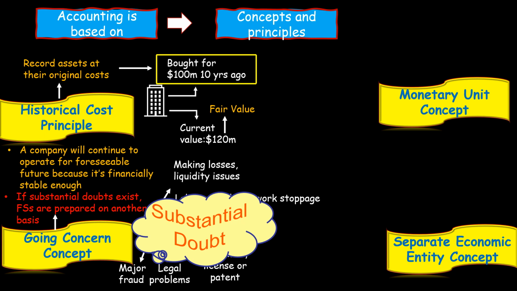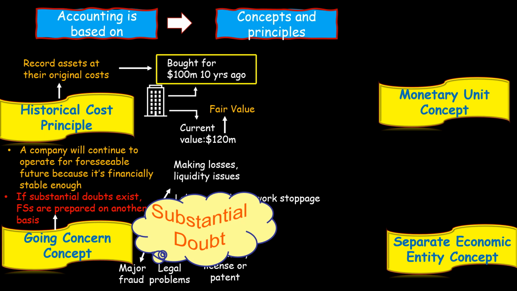They will be prepared on any other basis, such as liquidation basis. So the asset will not be reported at $100 million, but rather will be reported on a liquidation basis, which is at whatever price it can be sold for in the market.